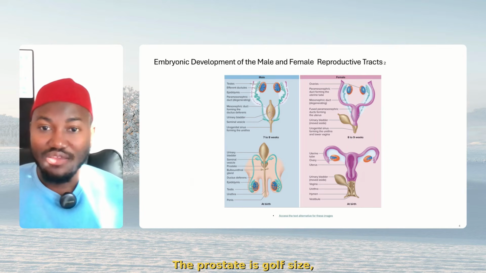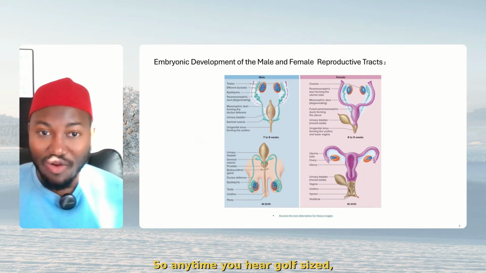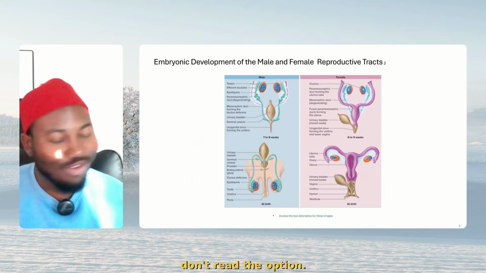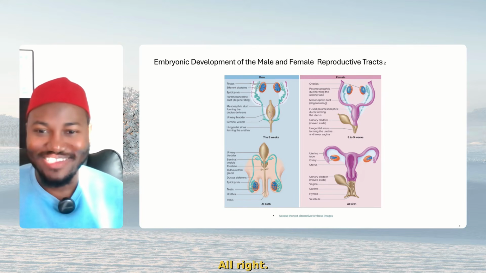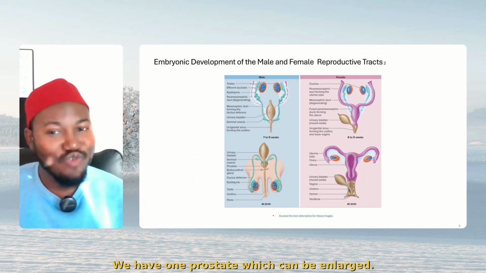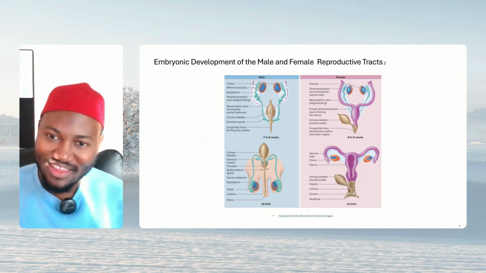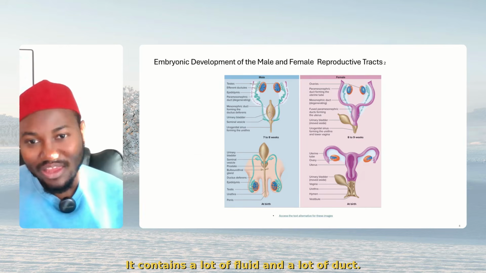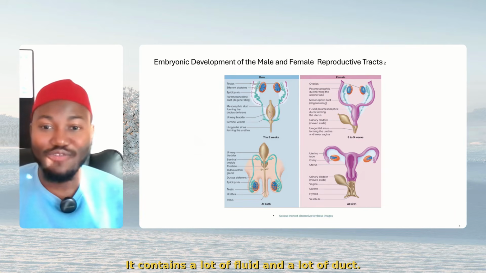The prostate is golf-ball size, correct? So anytime you hear golf-ball size, don't read the options, pick prostate. All right? How many prostates does a man have? One. We have one prostate, which can be enlarged. But know the advantage of the prostate: it contains a lot of fluid and a lot of ducts.